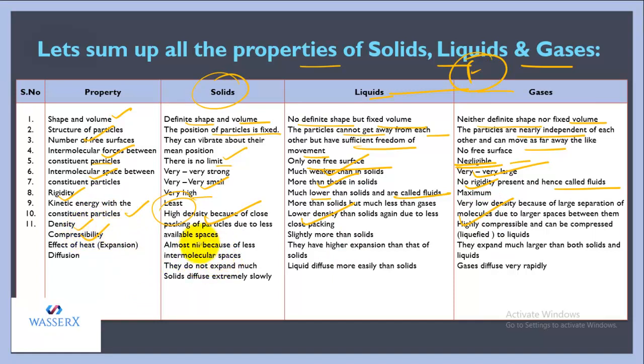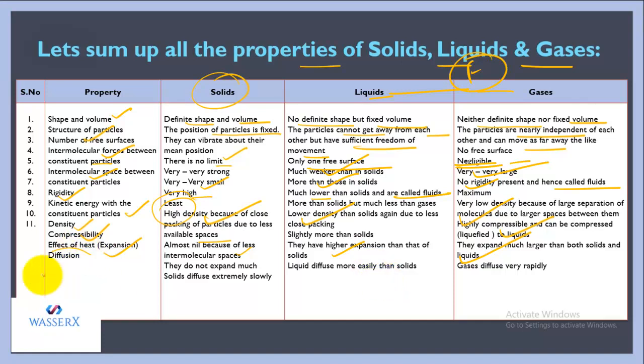Now we have compressibility. We cannot compress solids because there are no spaces between them. But we can slightly compress liquids, and gases are highly compressible due to the presence of large intermolecular spaces. Next is the effect of heat, that is, what will happen if you heat them. Solids will not expand much. If you heat liquids, they will expand a little more than solids but less than gases. And gases have a tendency to expand to a greater extent.